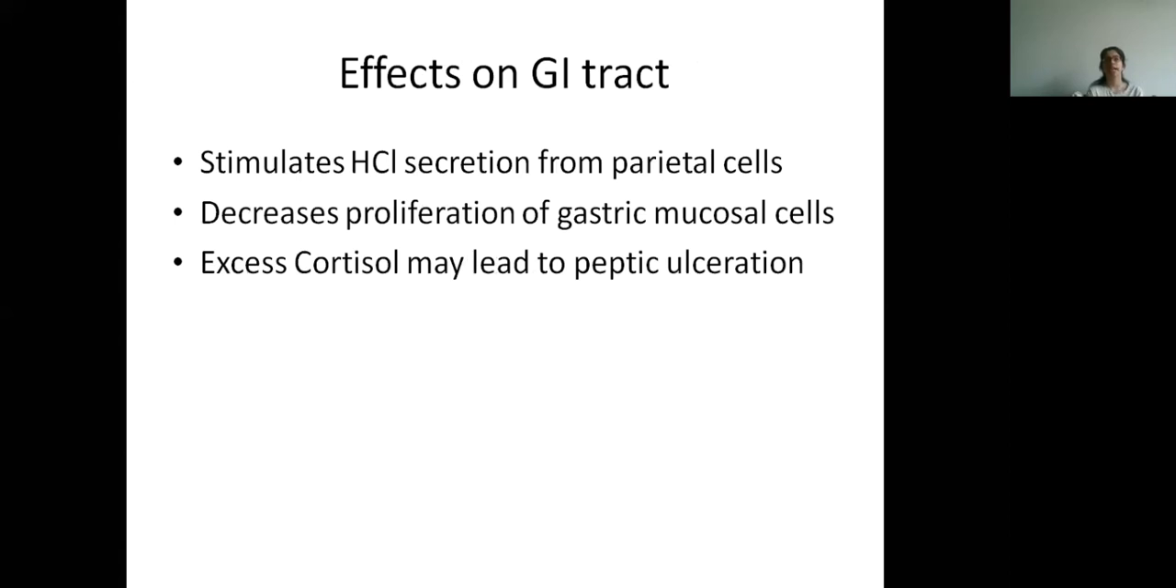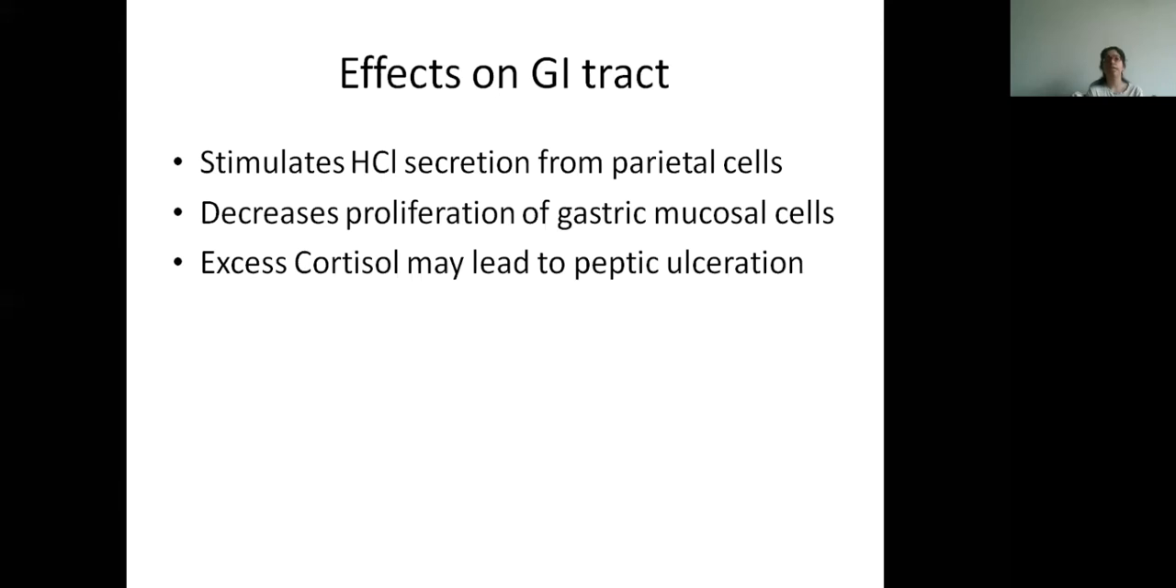Then effects on GIT are that it stimulates HCl secretion from the parietal cells. So excess of acid will be there. So it can lead to peptic ulceration because it also causes a decreased proliferation of gastric mucosal cells. And as you must be knowing, these gastric mucosal cells cause a release of mucus, which acts as a barrier to protect the stomach from the harmful effects of acid. So this gastric mucosal barrier is reduced by cortisol.